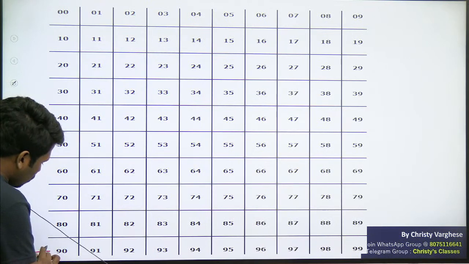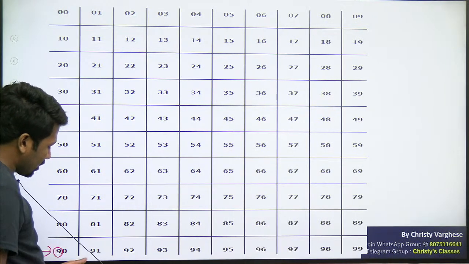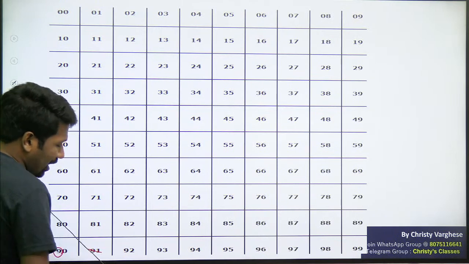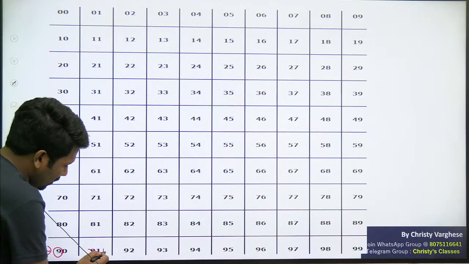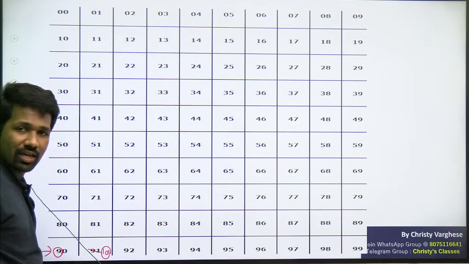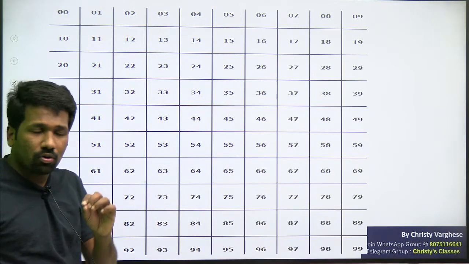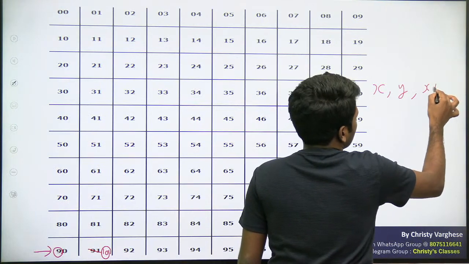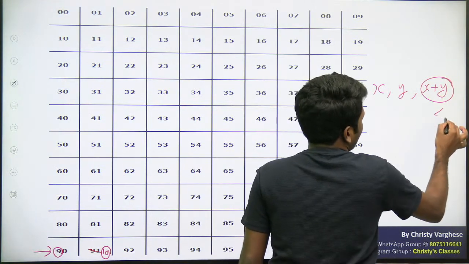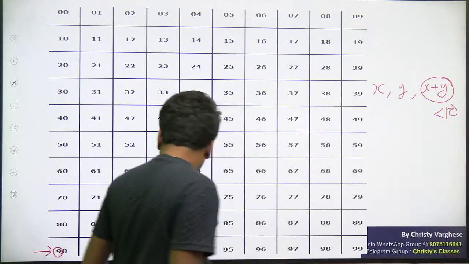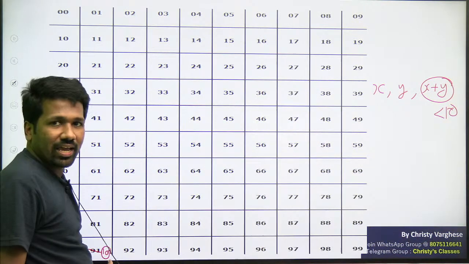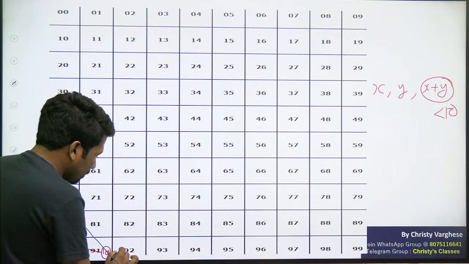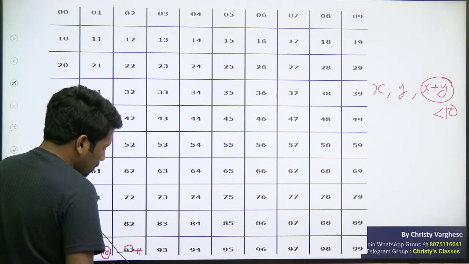Look at the last row. 9 first digit वाला case check करिए. 9 plus 1, 10. Acceptable नहीं है. क्योंकि 9 plus 1 10 आ रहा है, that is a 2-digit number. Sum can only be a 1-digit number. X, Y, X plus Y, where X plus Y should be less than 10. लेकिन यहाँ पे X plus Y 10 है, so acceptable नहीं है. 9 plus 2, 11 है, acceptable नहीं है.